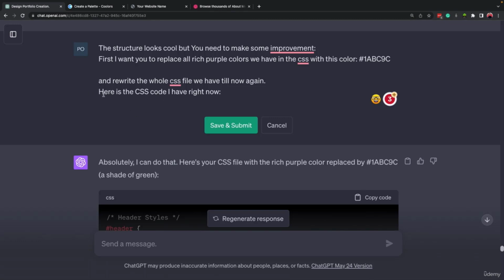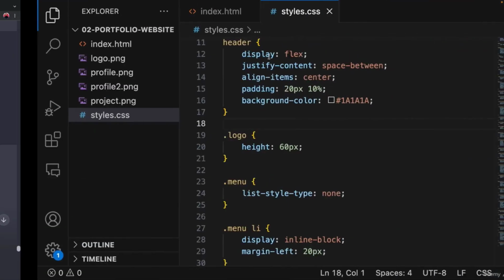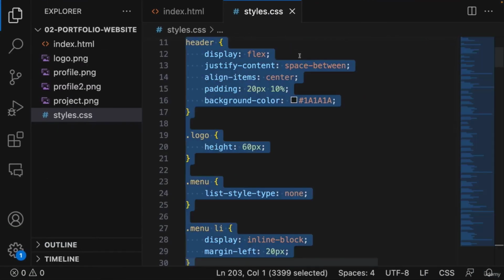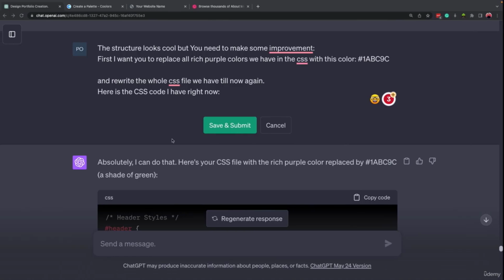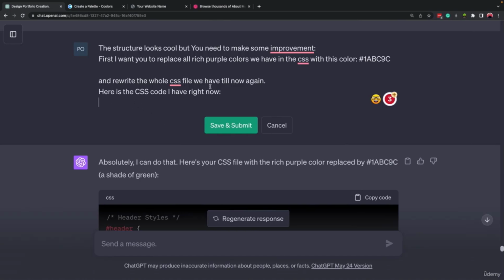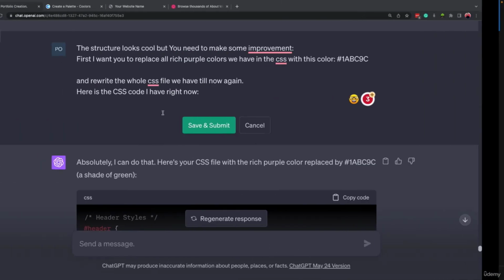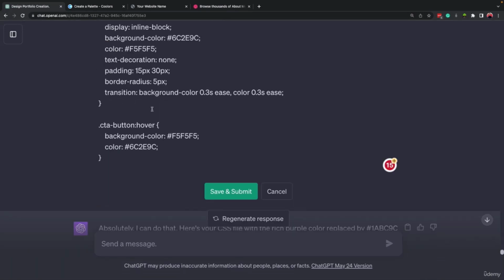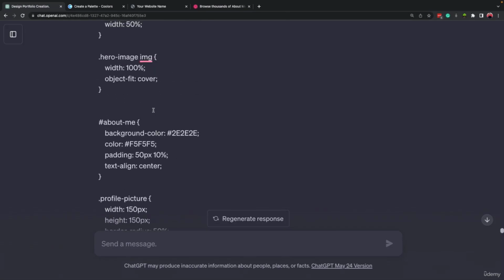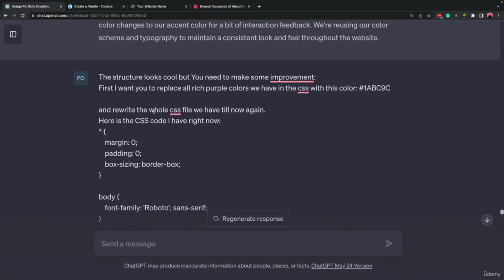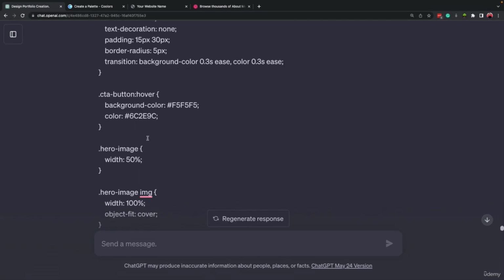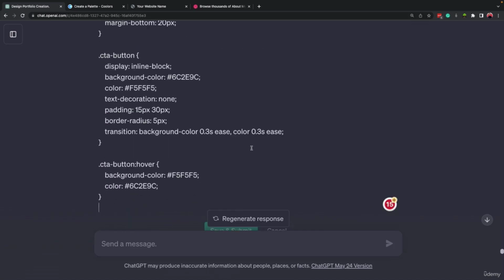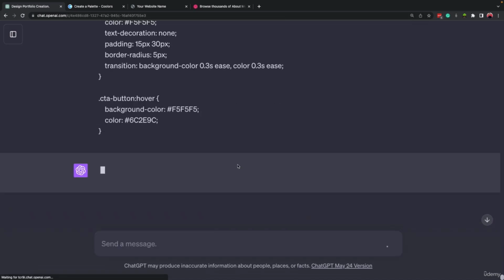So here I mentioned that here is the CSS code I have right now. This way I remind ChatGPT what we have right now, and I just copied the whole CSS file and came here and used Control V or Command V to paste it. So you can see it's very long, right? So this way I'm reminding ChatGPT what we had before.